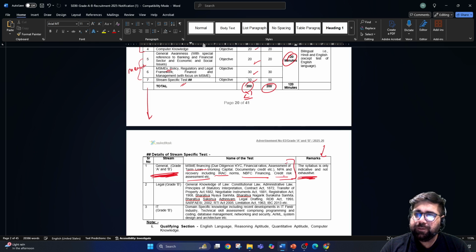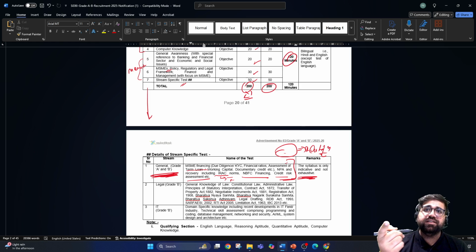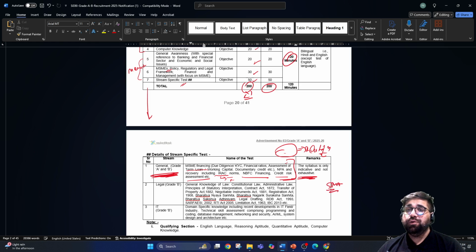So you need to read about this, but you also have to expand your scope to certain related topics. For example, if you are reading IRAC norms, this is basically related to your NPAs only, right? So you also have to understand what are different kinds of NPA accounts. If an NPA account is happening, then what is SMA, which is your special mention account. So this is how you have to increase the scope of your study as well.